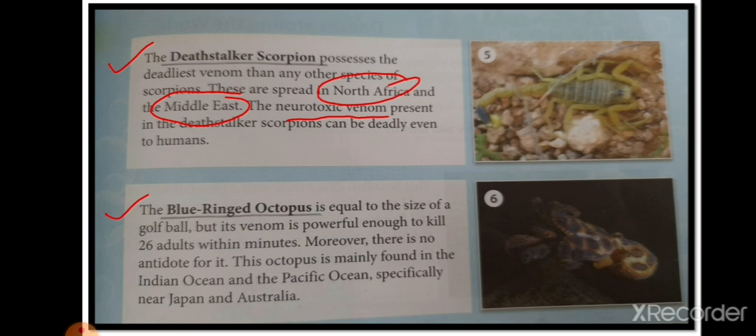Antidote means every venom has an antidote through which, if someone is poisoned, we can give them antidote. There is a treatment for it. But in this case, it is also not there.